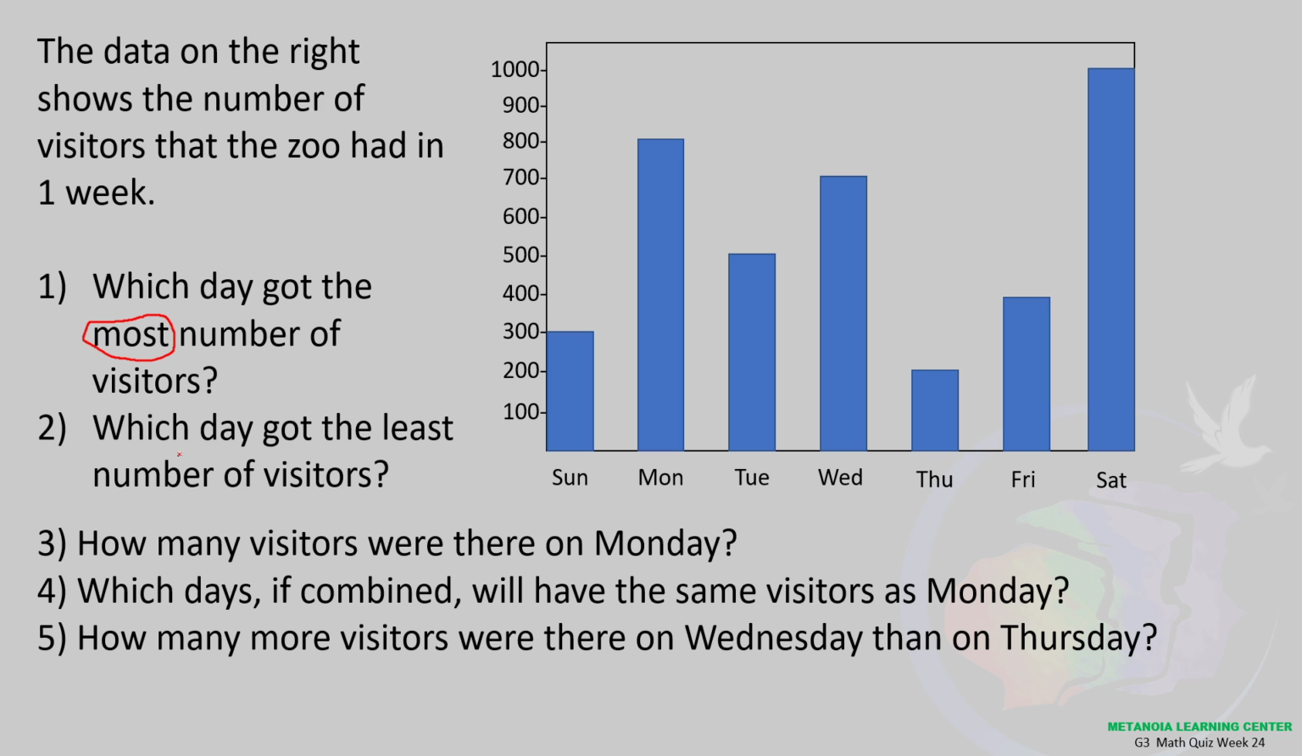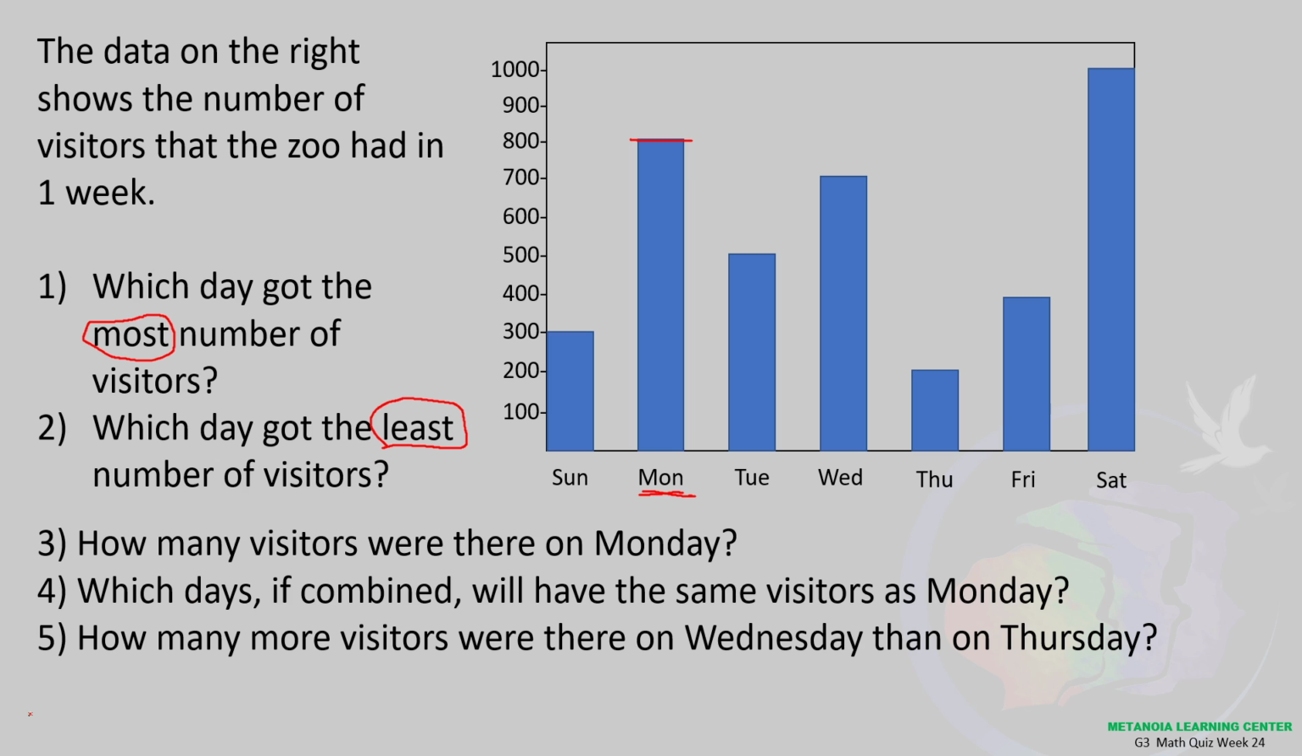Okay. Number 2, which day got the least? Least is basically the opposite of most. So pinakakaunti. Number 3, how many visitors were there on Monday? So we have Monday over here up to this point. So how many visitors daw? Okay, then again, this is like a review, so don't mind if I'm technically giving you the answer na, pero sige lang. This is just a review naman and a quiz at the same time.